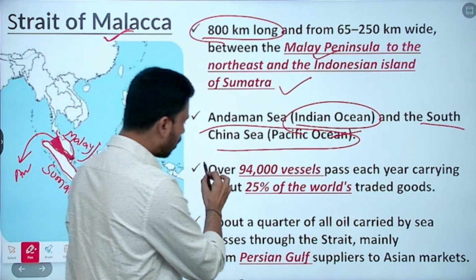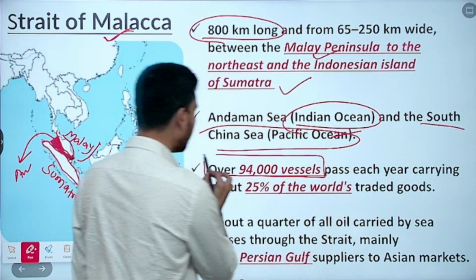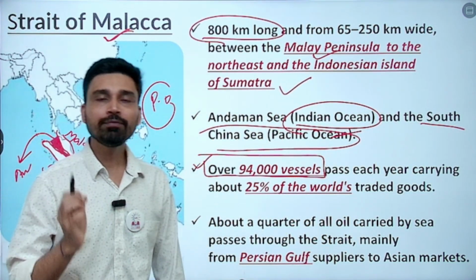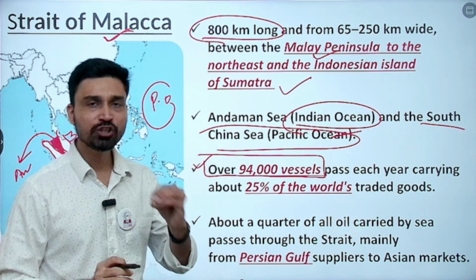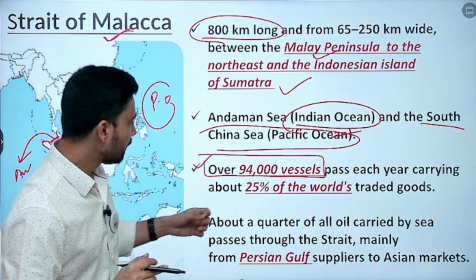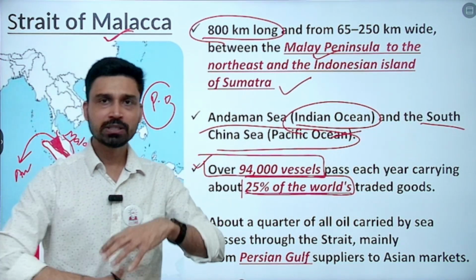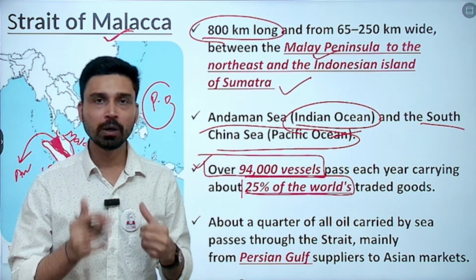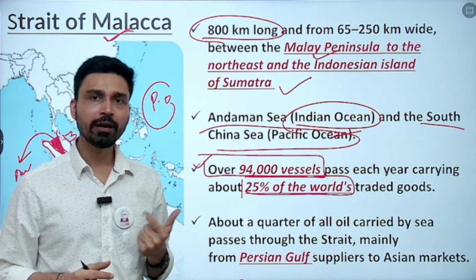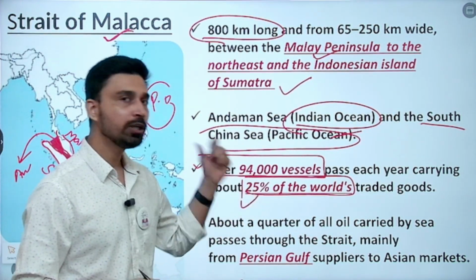And the importance of this strait can be gauged from the fact that over 94,000 vessels pass each year through this particular strait, and they make up roughly a quarter of the world's traded goods. That means if you talk about international trade, global trade, about a quarter, that means 25% of this trade, is passing through the Strait of Malacca.